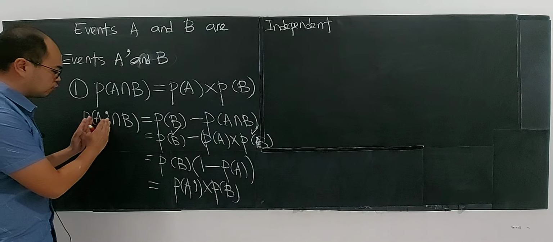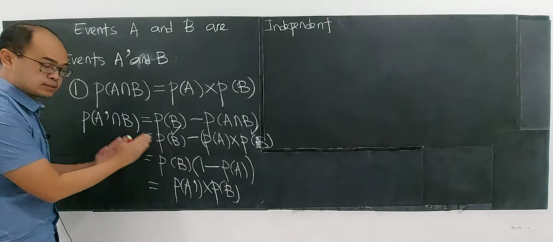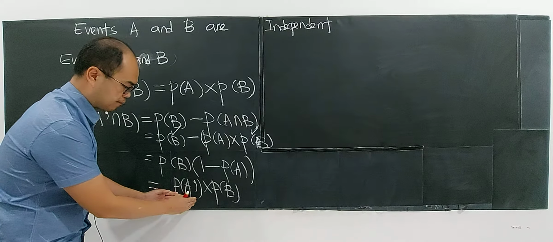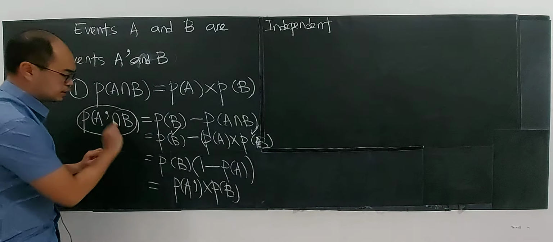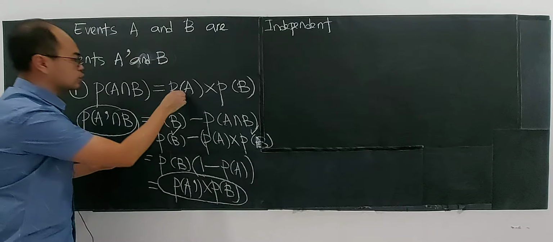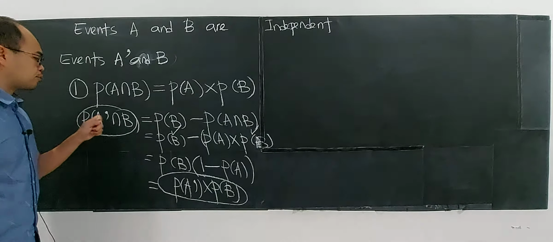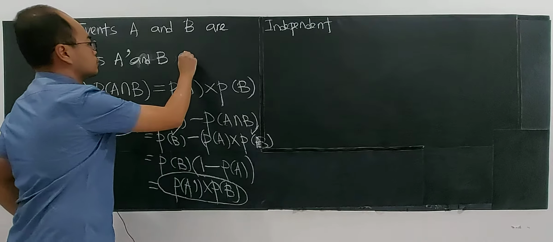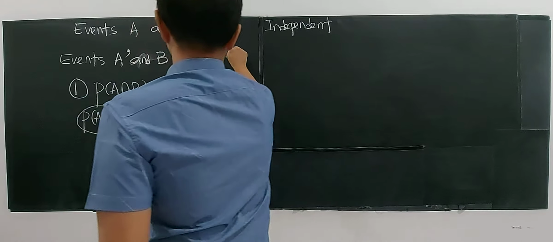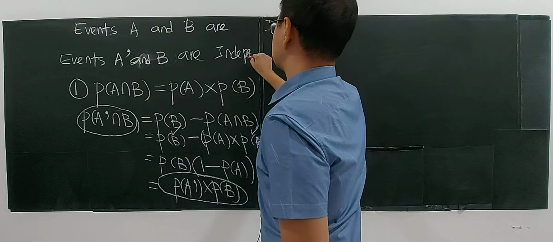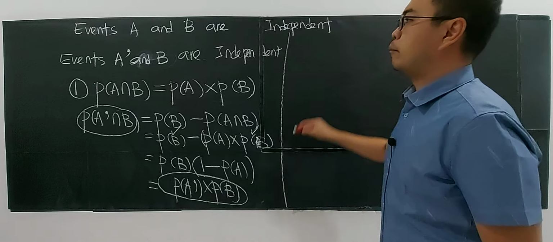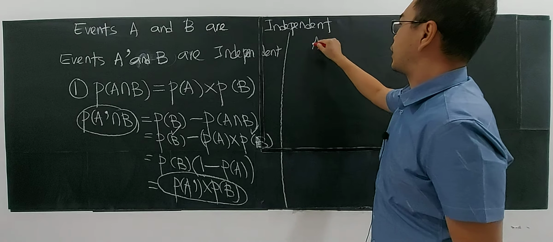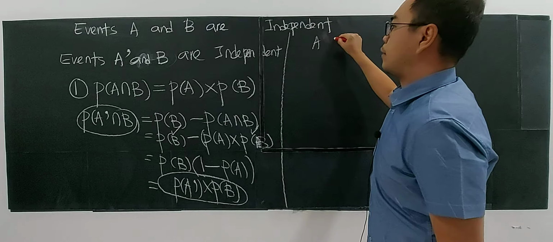The probability of A prime intersect with B is the same as the probability of A prime multiplied with the probability of B. This is already enough, it follows the rule here. It means that A prime and B are also independent.